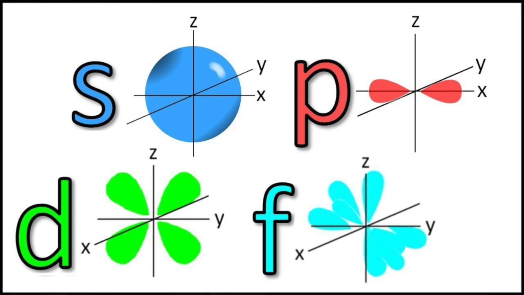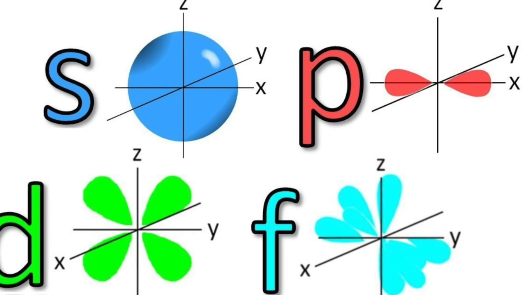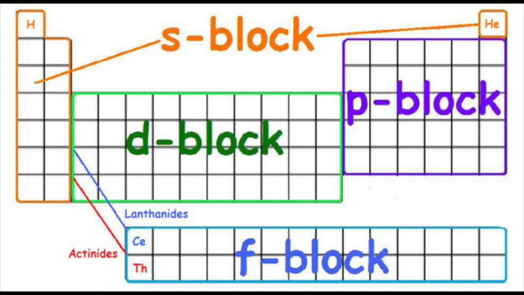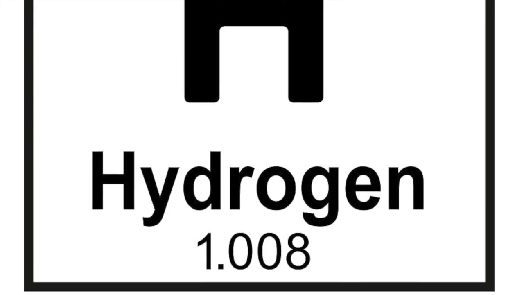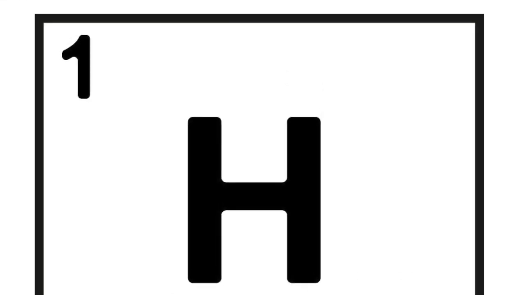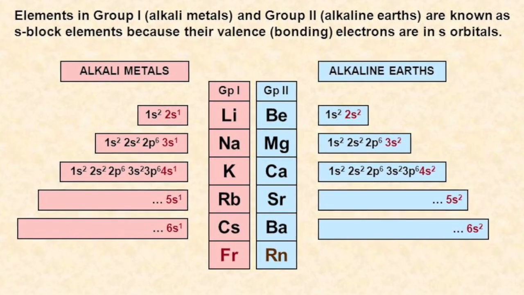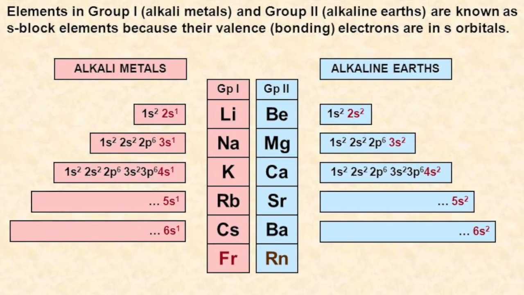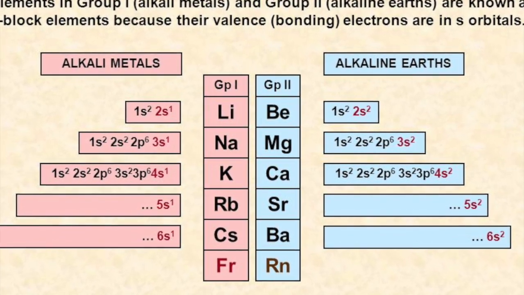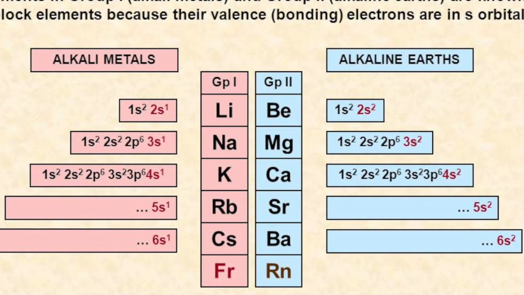SPDF represent sharp, principal, diffuse, and fundamental, which correlate with the visual impressions that each structure leaves. To find where they are, we'll need to look at the columns and elements. In the S block, there is hydrogen, which, unlike the alkali metals, may not always lose its 1 valence electron to make a +1 ion. Then, there are the alkali metals that are very reactive and have 1 valence electron that they want to lose. Lastly, there are the alkaline earth metals, which, under certain conditions, aren't very reactive. They have and are willing to give up 2 valence electrons.